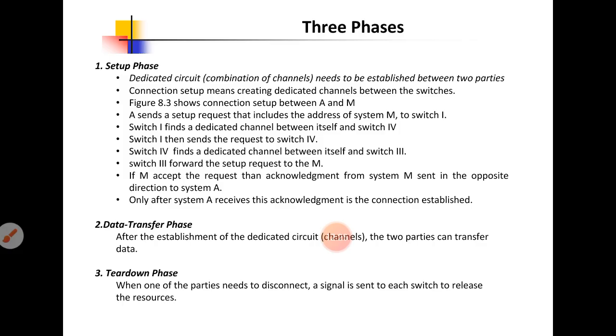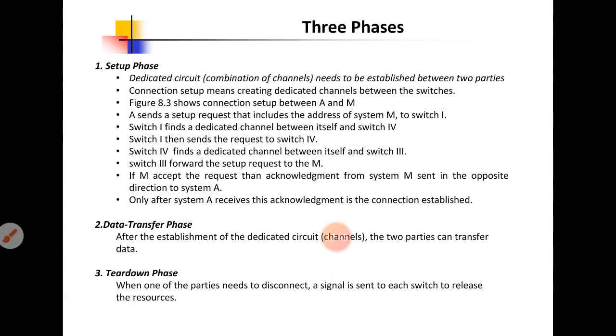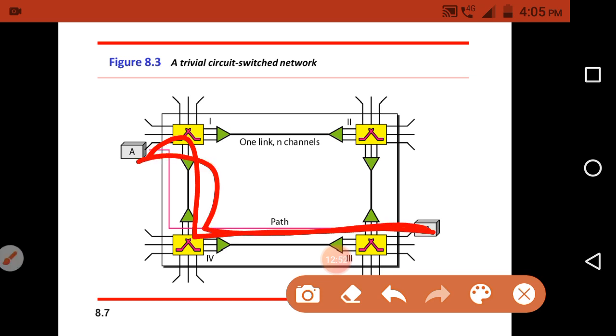Okay, now we will discuss in detail. The first one is the setup phase. In the setup phase, the first point is that a dedicated circuit, which is nothing but a combination of channels, needs to be established between the two parties. I already told that the dedicated path should be established between the two devices. Whatever the dedicated path is, it is nothing but the combination of the channels. Okay, how will it be established?